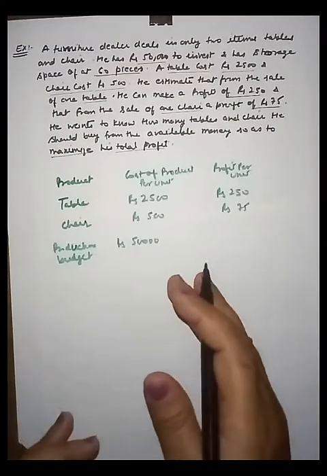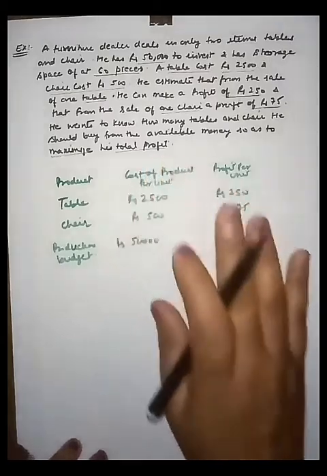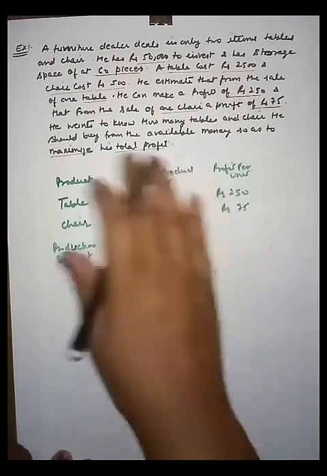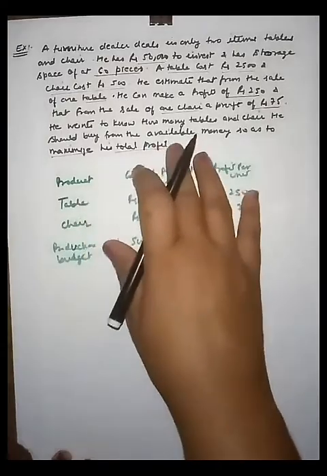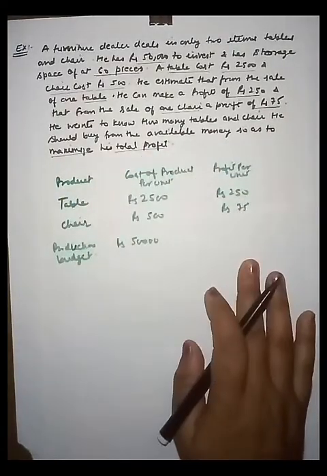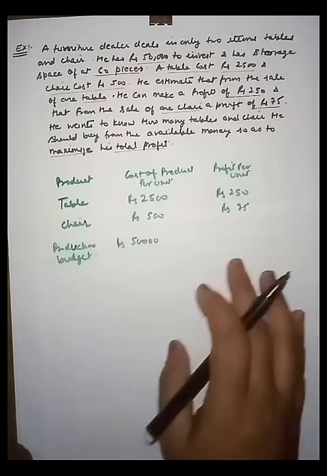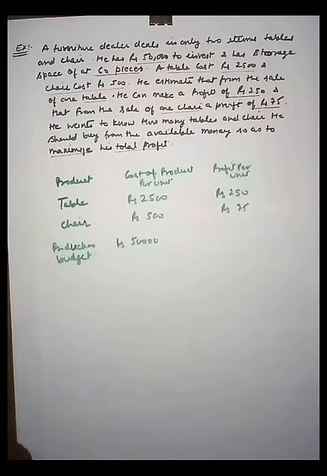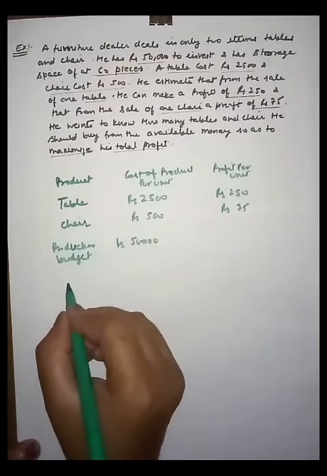So friends, by writing the problem in the form of a mathematical expression, like in this case, the dealer wants to know how many tables and chairs he should buy. As we don't know the exact quantity, let's assume the number of units of table and chair.